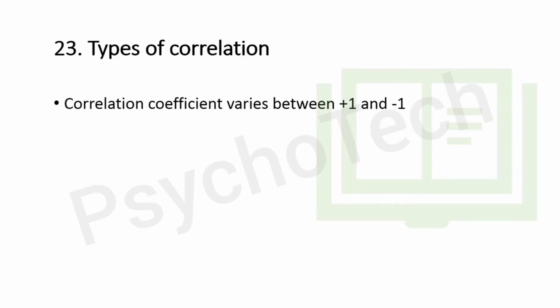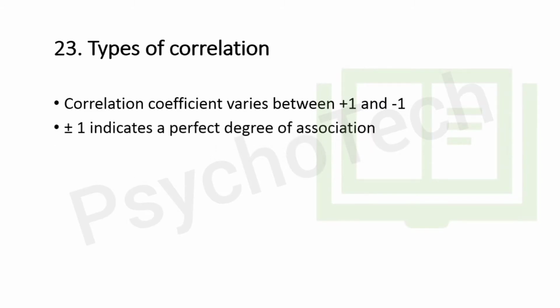Next question is types of correlation. In terms of strength of relationship, the value of correlation coefficient can vary between +1 and -1. A value of +-1 indicates a perfect degree of association between two variables, and as the correlation coefficient value goes towards 0, the relationship between the two variables will be weaker.